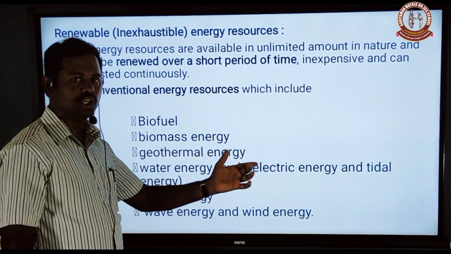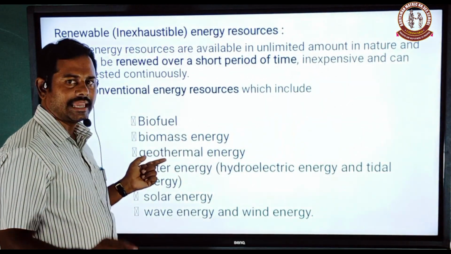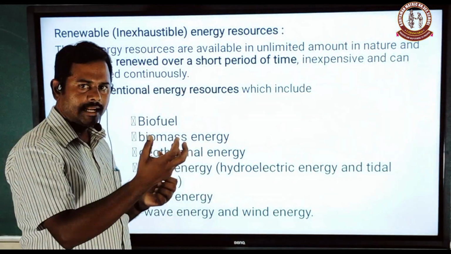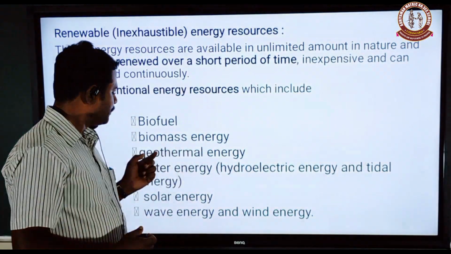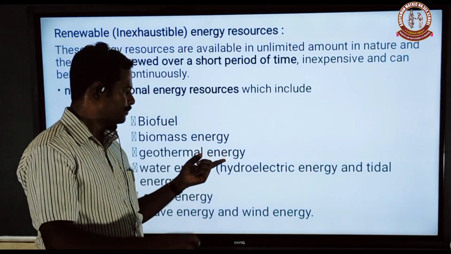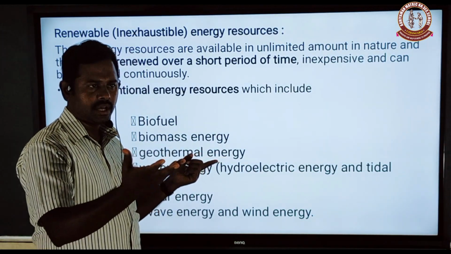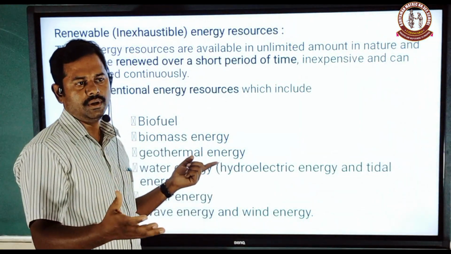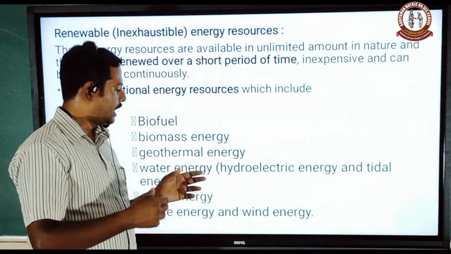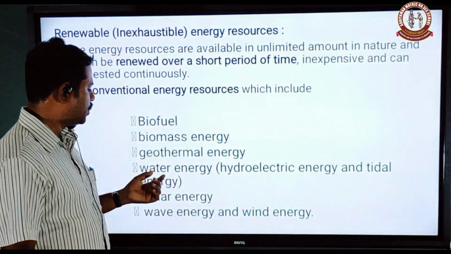What is meant by geothermal energy? In geothermal energy, geo means earth and thermal means heat. So we are getting heat from the earth. Geothermal energy is clean and sustainable. We obtain geothermal energy from underground streams and reservoirs of water, in the underground area below the surface of the land.